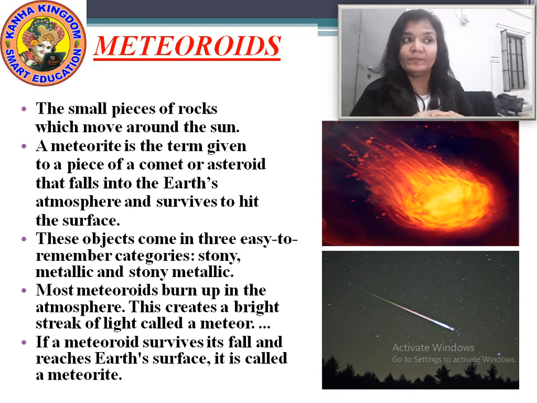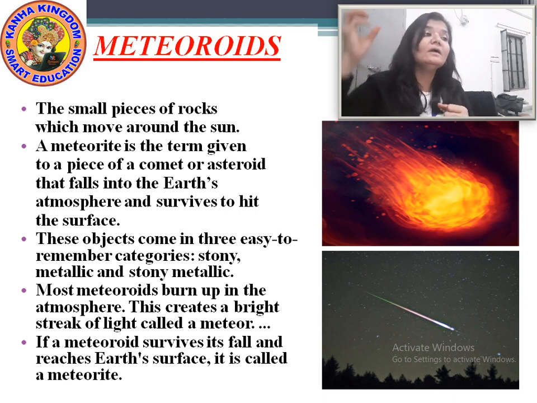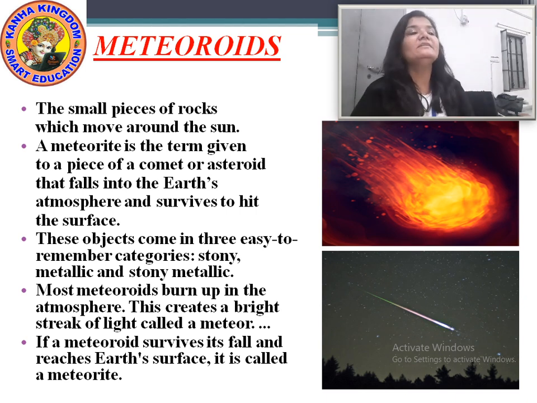I repeat again, the small pieces of rocks which move around the sun are called meteoroids. The meteoroid is the term given to a piece of comet or asteroid. When it falls into the Earth's atmosphere, it can survive to hit the surface.